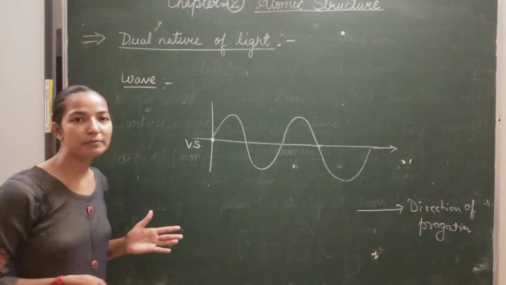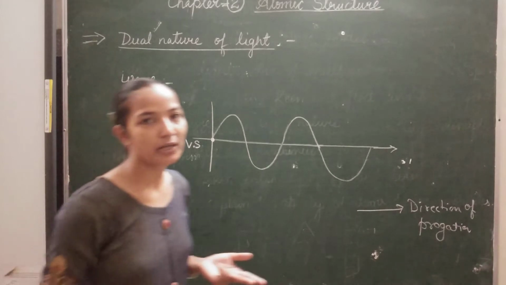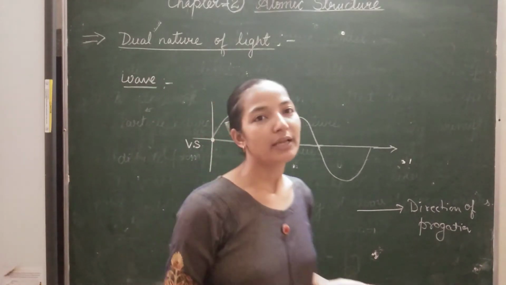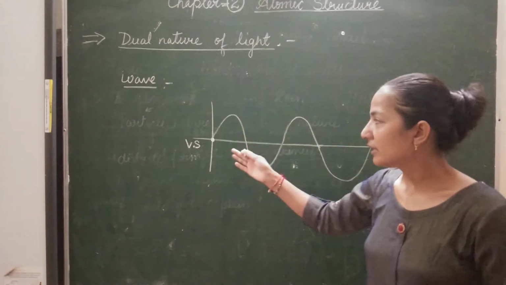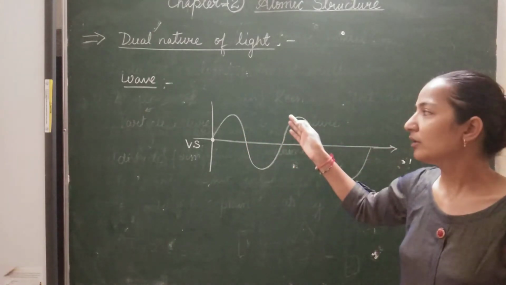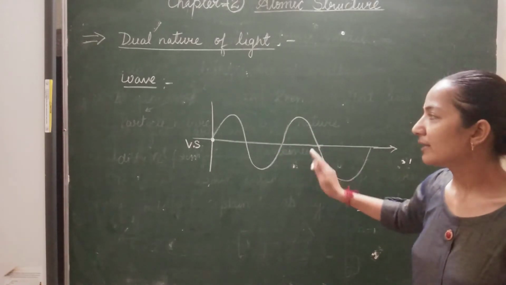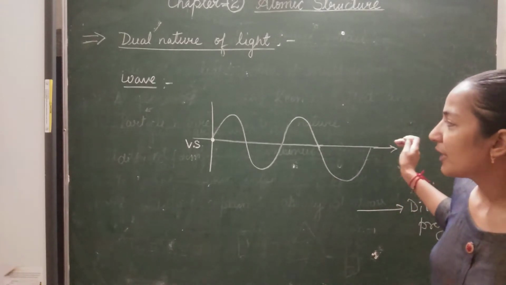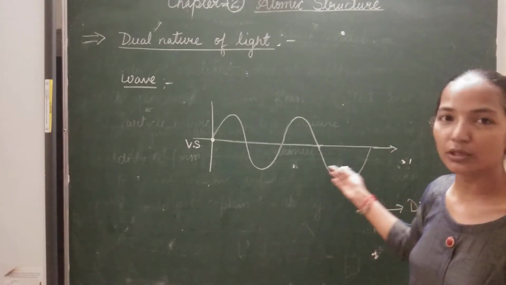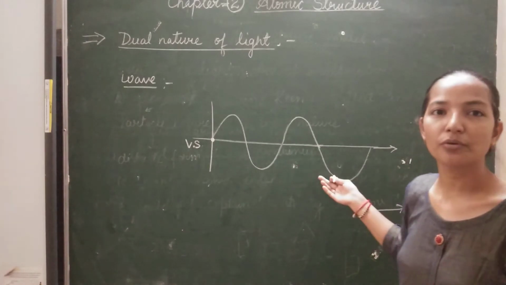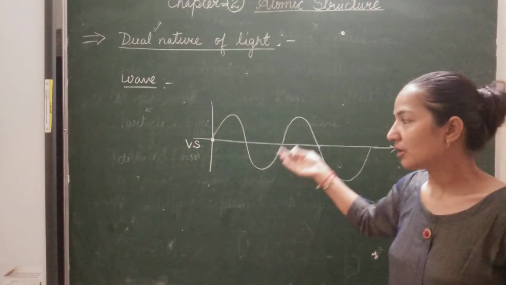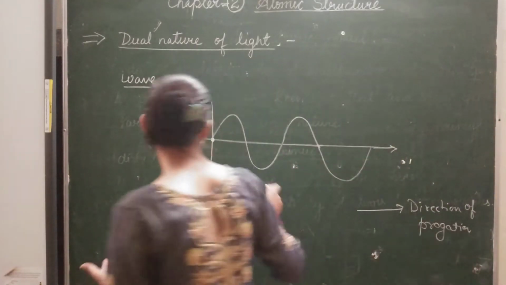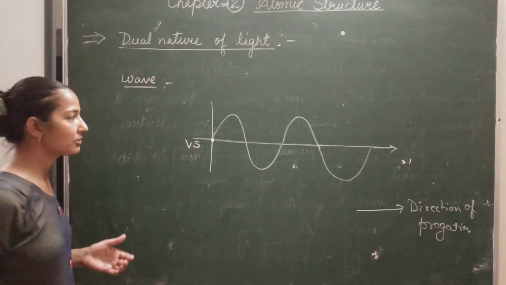Waves are of different types, and the two main categories are transverse and longitudinal waves. We know well that if the direction of propagation is perpendicular to the vibration motion, then such waves are transverse waves, and if the direction of propagation is parallel to the direction of vibration of the particles, then it is called a longitudinal wave.